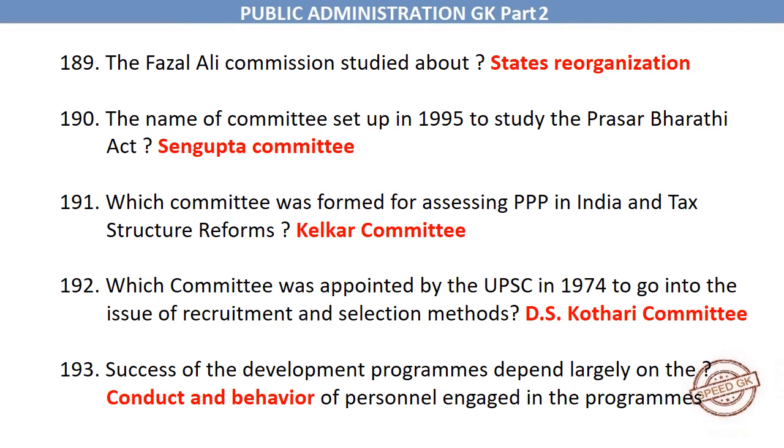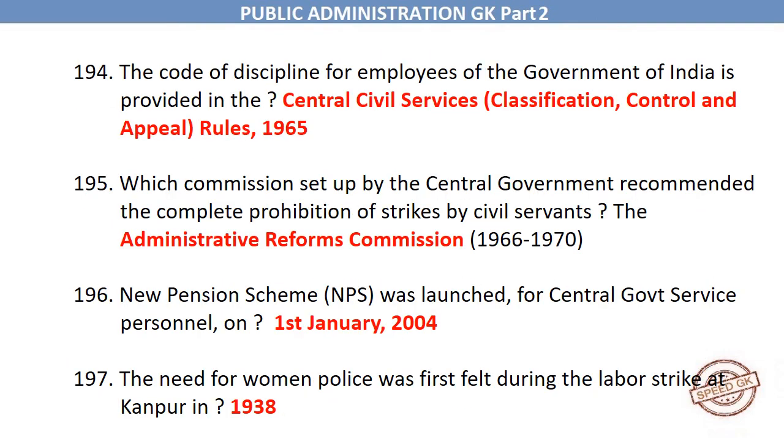Success of the development programs depend largely on the conduct and behavior of personnel engaged in the programs. The Code of Discipline for Employees of the Government of India is provided in the Central Civil Services, Classification, Control and Appeal, Rules, 1965. Which commission set up by the central government recommended the complete prohibition of strikes by civil servants? The Administrative Reforms Commission, 1966 to 1970. New pension scheme was launched for central government service personnel on 1st January 2004.